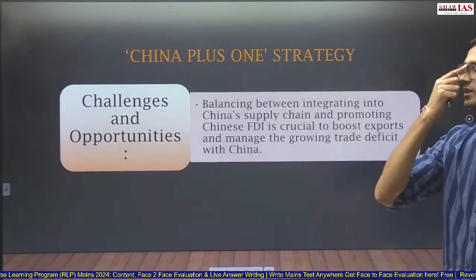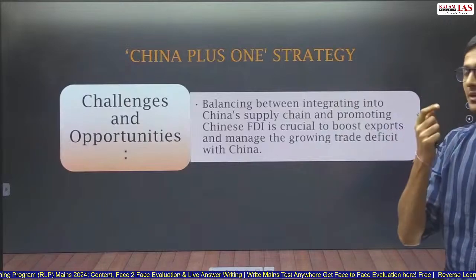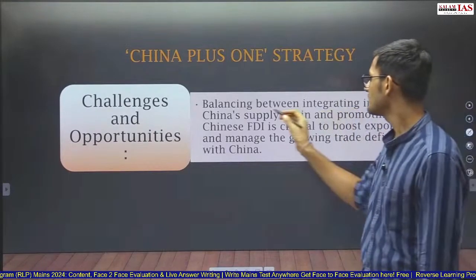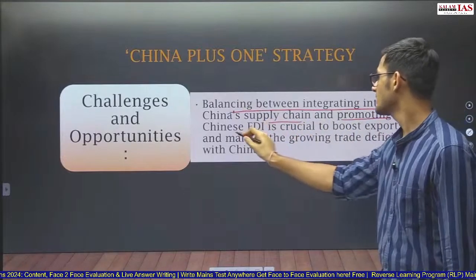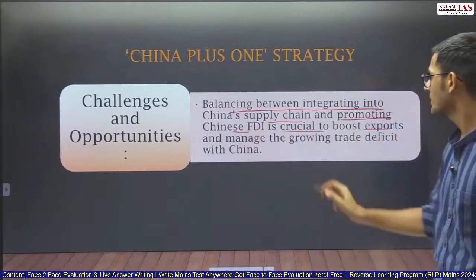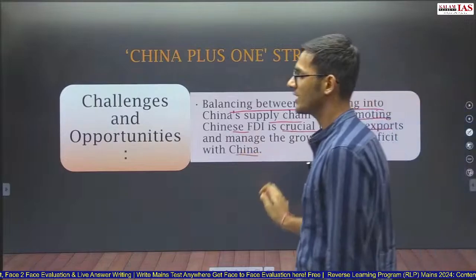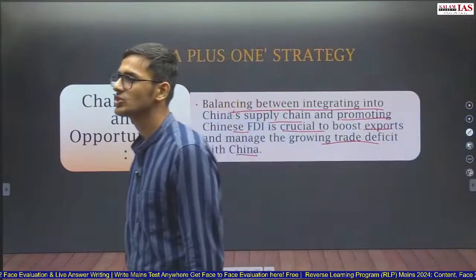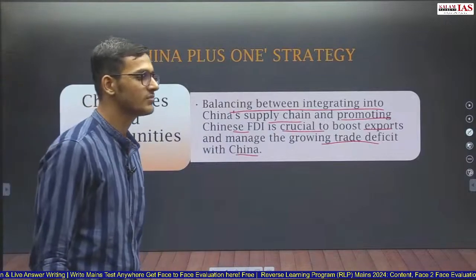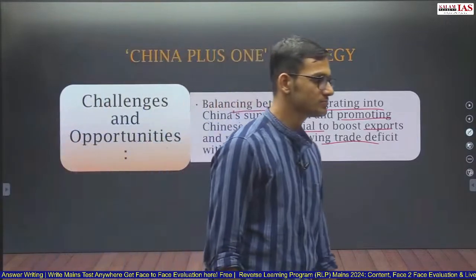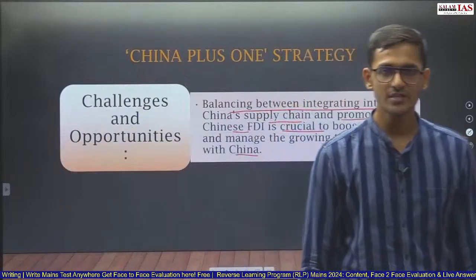The problem with the China plus one strategy is that balancing between integration into China's supply chain and promoting Chinese FDI is crucial to boost exports and manage the growing trade deficit with China. India has a huge trade deficit with China. How to reduce that trade deficit? There are two ways. One is to use that trade deficit to increase exports of India.